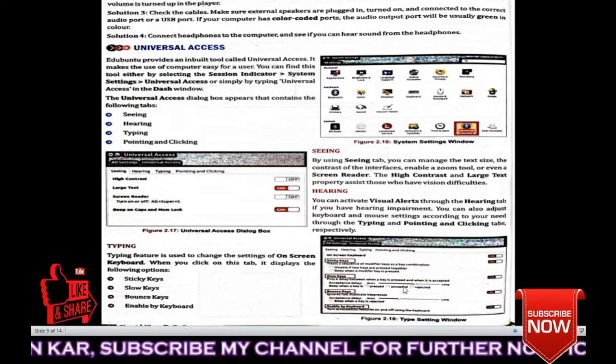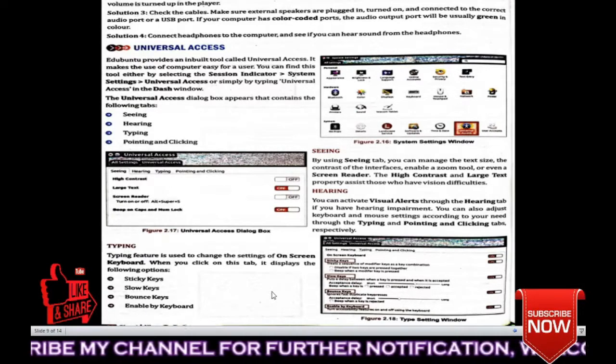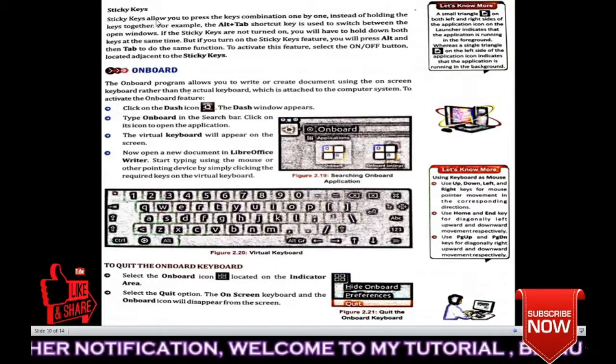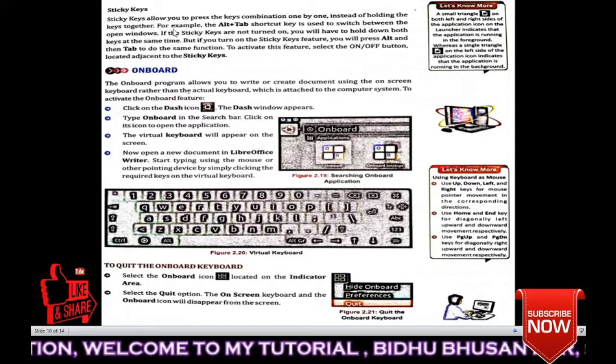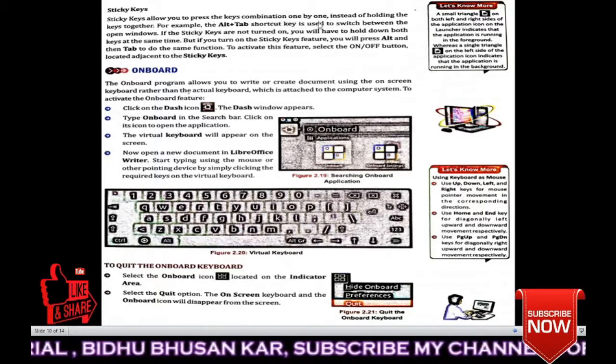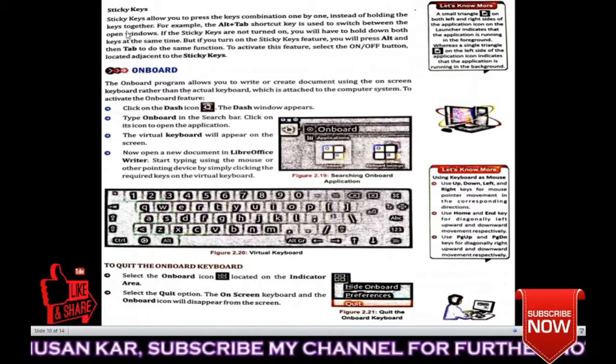These are the settings of the Universal Access window. Okay. Next, sticky keys. What are sticky keys? Sticky keys allow you to press the key combinations one by one instead of holding the keys together.